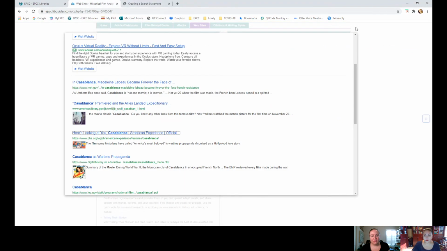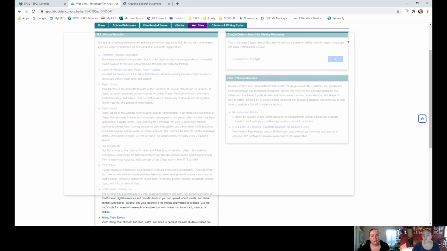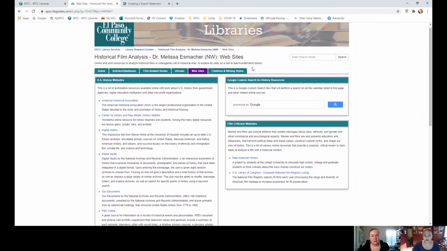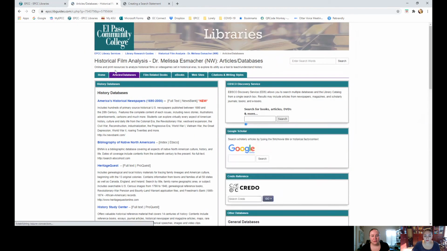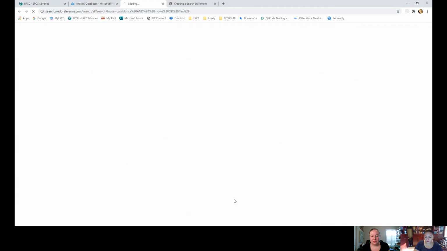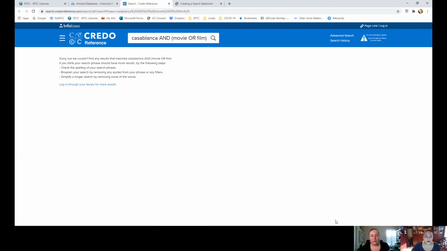Okay. Going back to the LibGuide, you can close this frame and then just go back. Then we also have the articles and databases. I have different things here. The best starting point for your film to have some information about it is Credo Reference. So I'm just going to do Casablanca here, and I'm going to do the exact same search with movie or film. Those Boolean operators will work across the databases or Google Scholar, any search engine, whenever you see a search box, more than likely they're going to work.